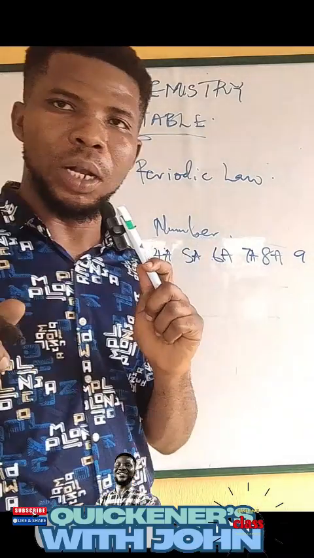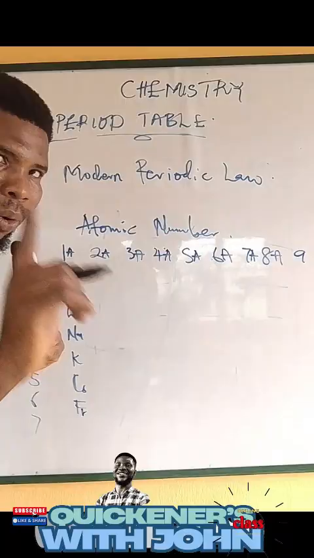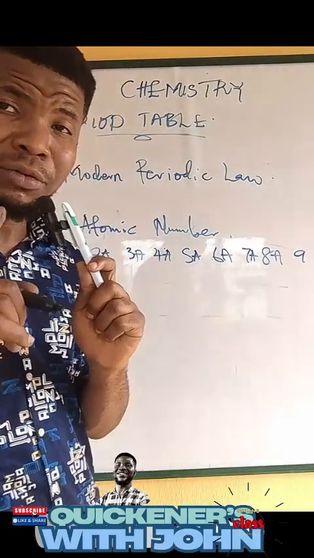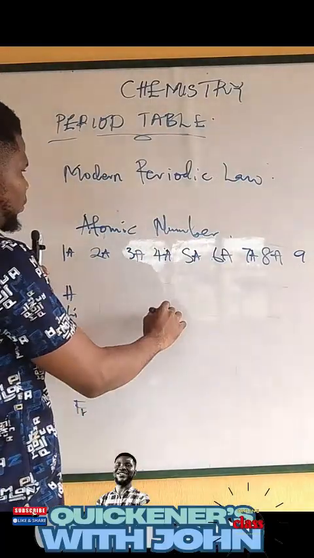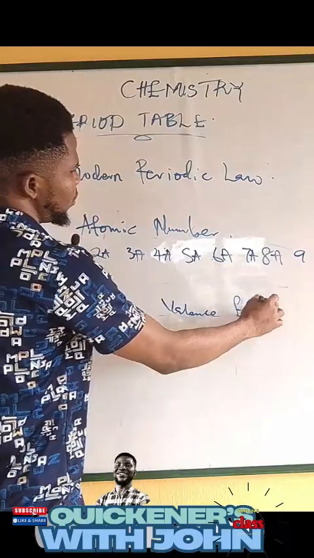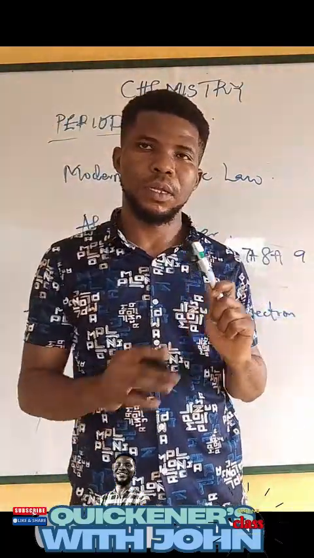And what is common to all of them? At the outermost energy level, they all have one electron. So those electrons are called valence electrons. Valence what? Electrons. So the electron you find at the outermost energy level is called a valence electron.